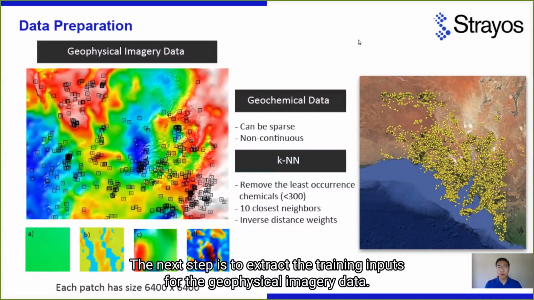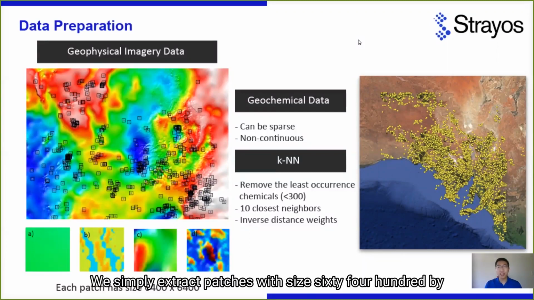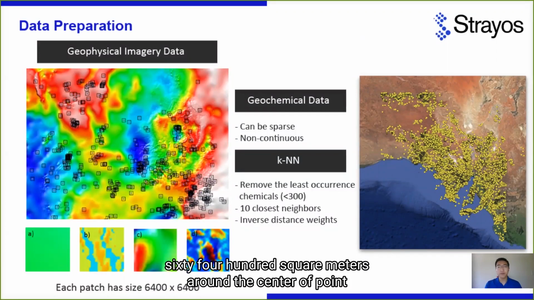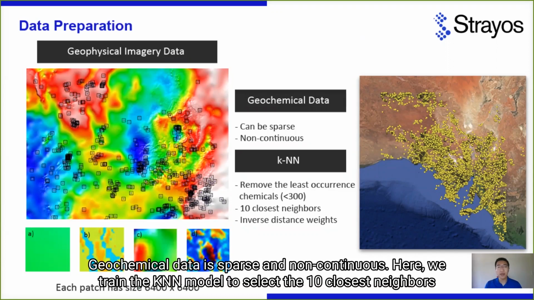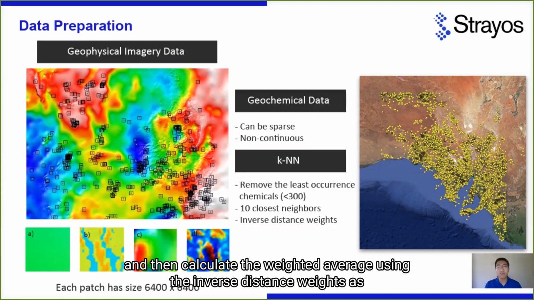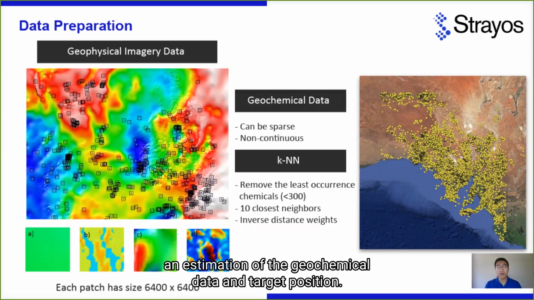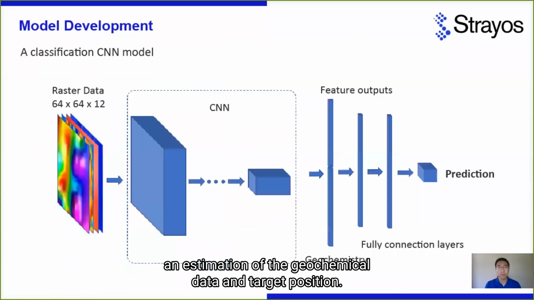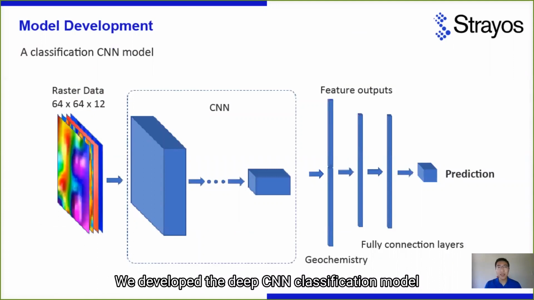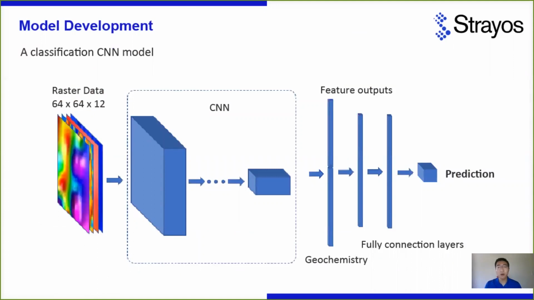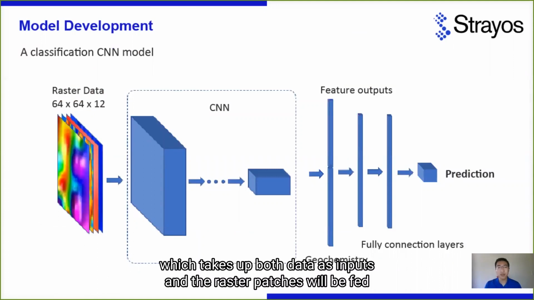For the geophysical imagery data, we simply extract patches with size 6400 by 6400 square meters around the center of each point. For geochemical data, since it's sparse and non-continuous, here we train the KNN model to select the 10 closest neighbors, and then calculate a weighted average using the inverse distance weights as the estimation of the geochemical data at the target position. We developed a deep CNN classification model which takes both data as inputs.